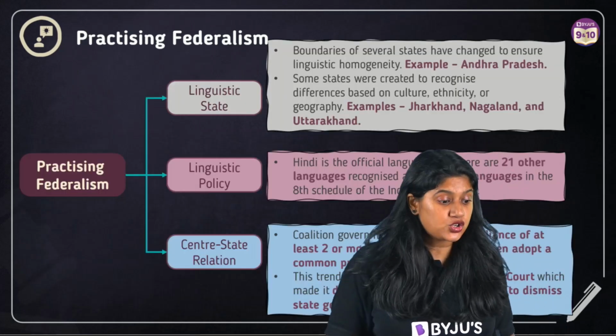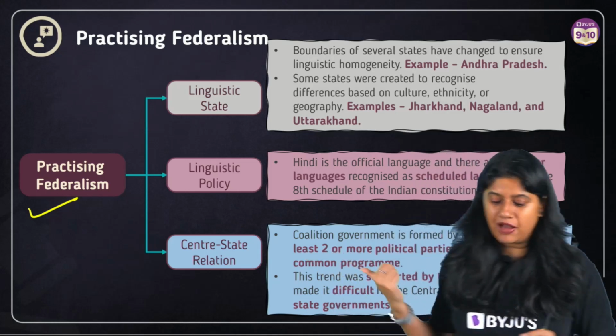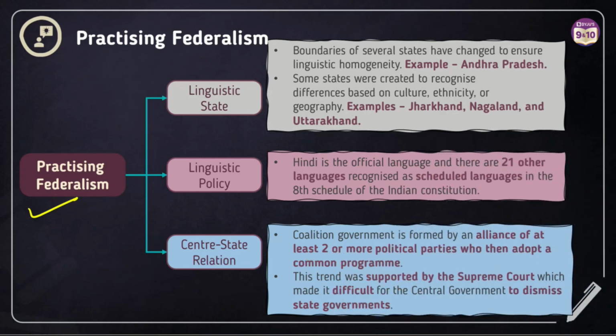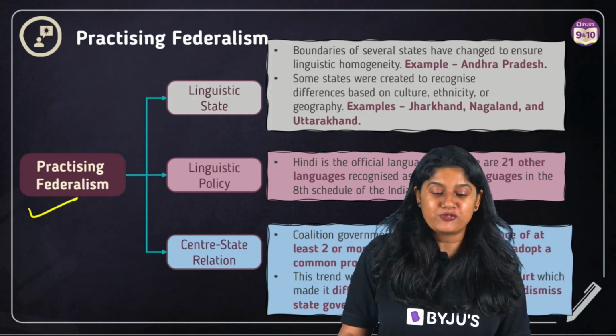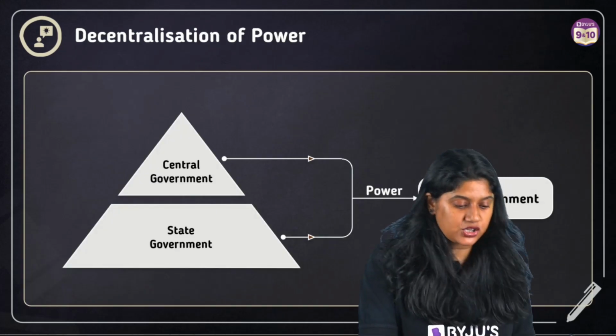Now let's move ahead and talk about practicing federalism. We have this over here, everyone. You can take the screenshot of it. Quickly take the screenshot of it. It's a brief summary. Awesome. Now to the last topic of federalism, which is the decentralization of power.